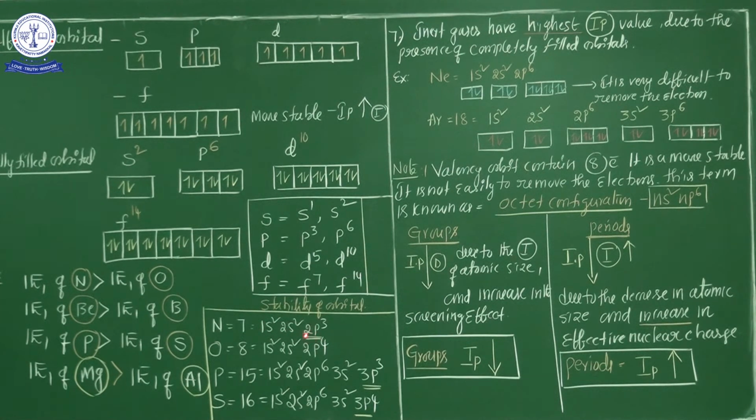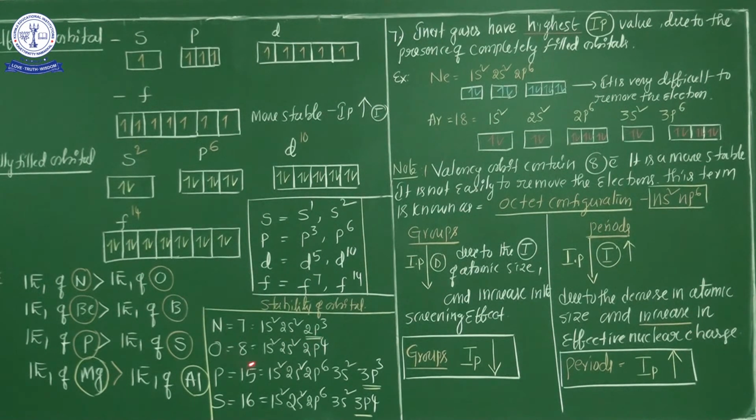The s2 is stable, the other s2 is also stable, and the p orbital has 3 electrons, so the p orbital with 3 electrons is very highly stable. So the ionization potential value is maximum. That's why, my dear students, comparing nitrogen and oxygen, the first ionization potential value of nitrogen is maximum because half filled electrons are present in nitrogen.